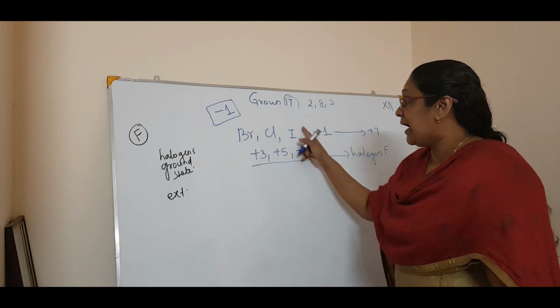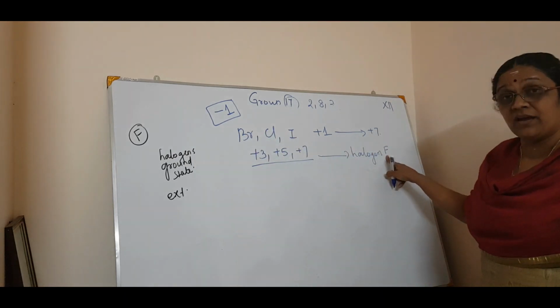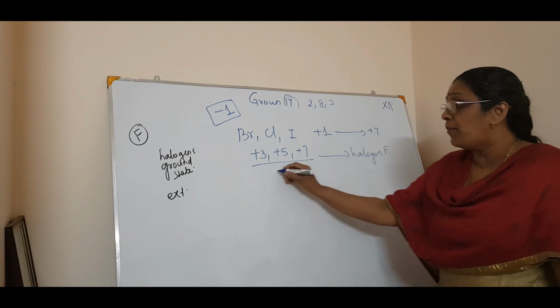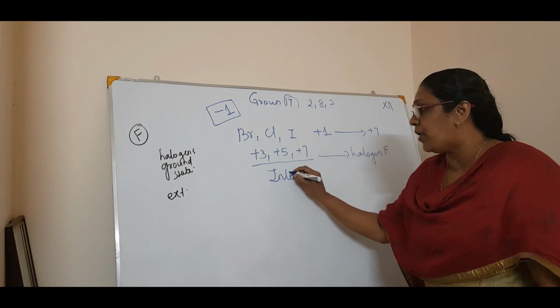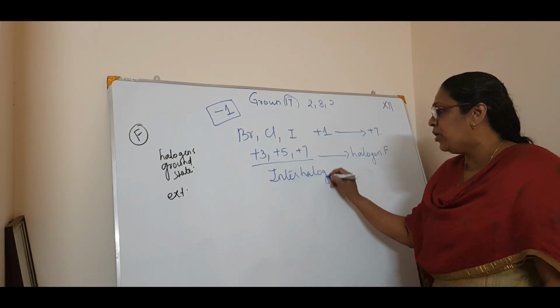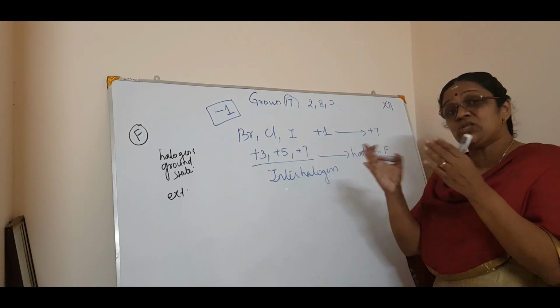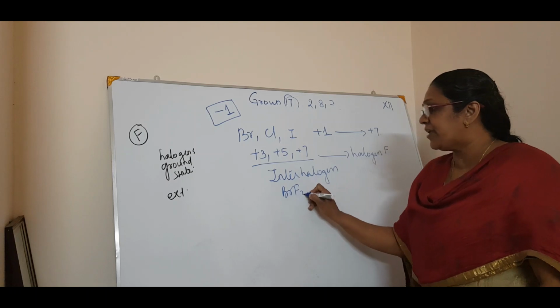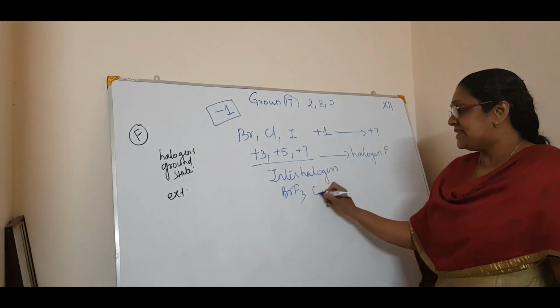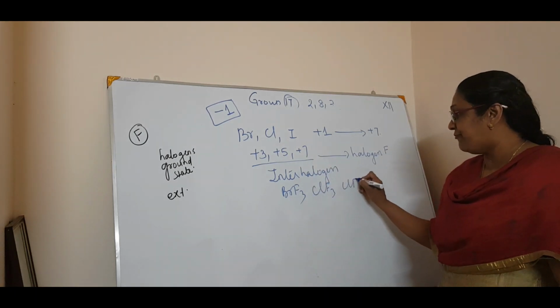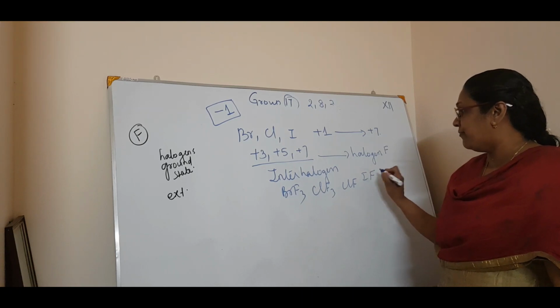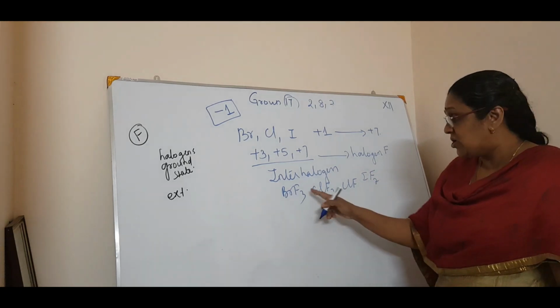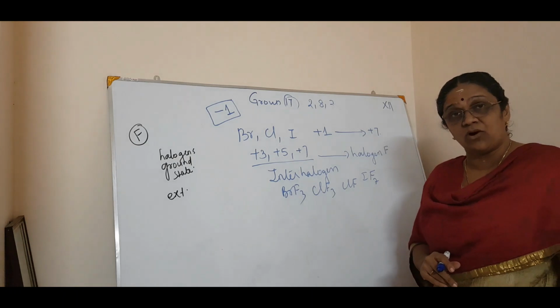These will react with fluorine, which is very small, and form interhalogen compounds. What do we mean by interhalogen compounds? Two halogens, between which a bond is formed. For example, BrF3, ClF3, ClF, IF, IF7, etc. So these are called interhalogen compounds.